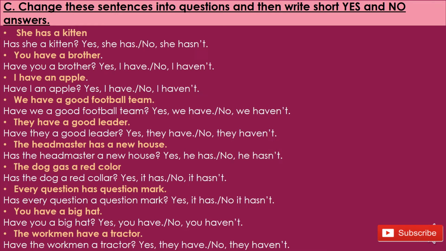Every question has a question mark. Has every question a question mark? Yes, it has. No. You have a big head. Have you a big head? Yes, you have. No, you haven't.